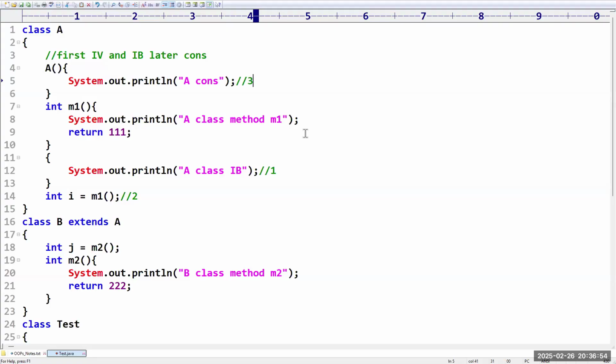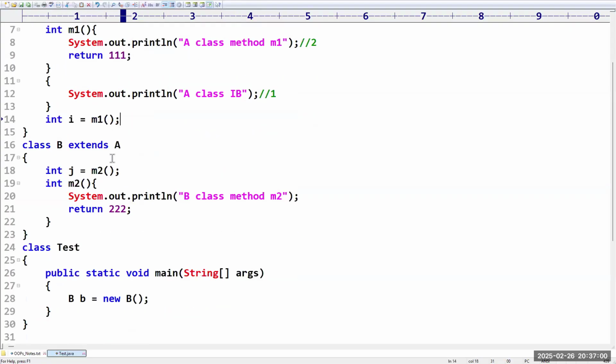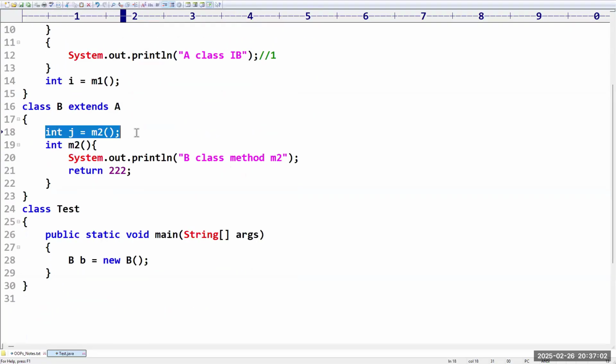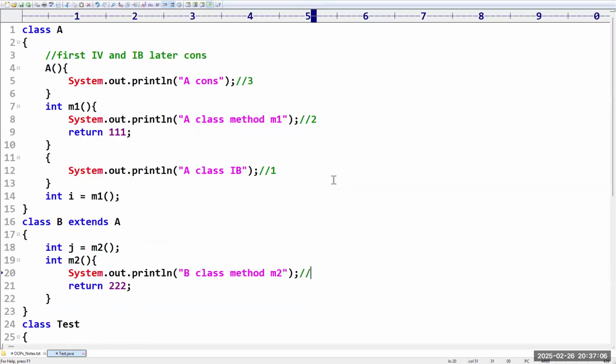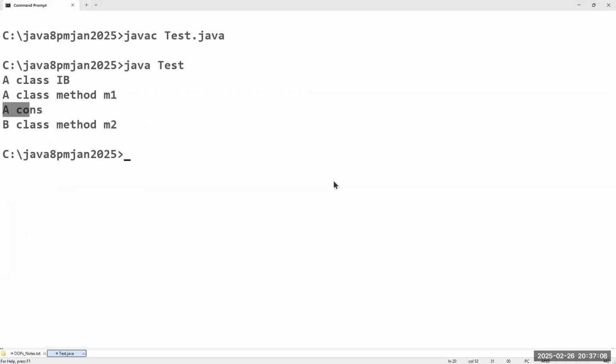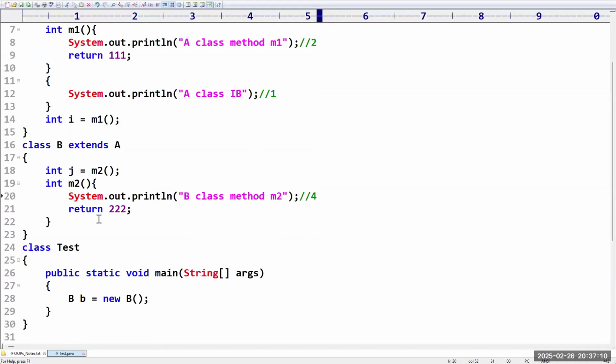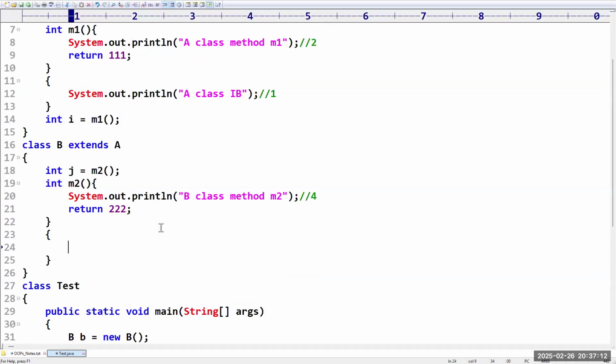Then what will happen? Class A is completed. Then we come to class B. First the instance variable, that's why this one is getting the next priority. Clear? Yes, sir. Now assume here I'm going to add one instance block.